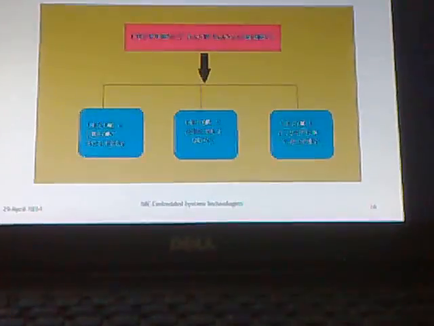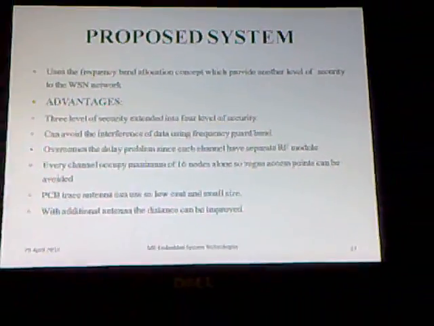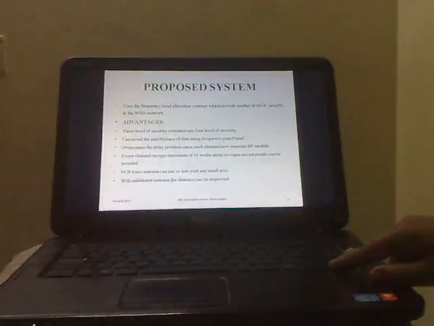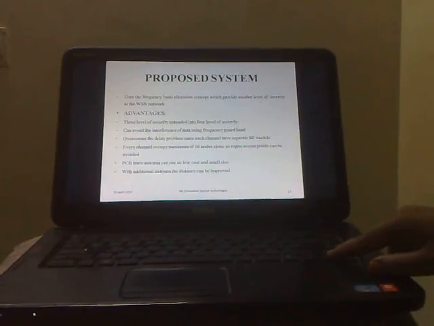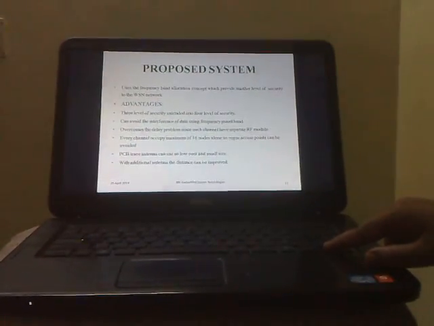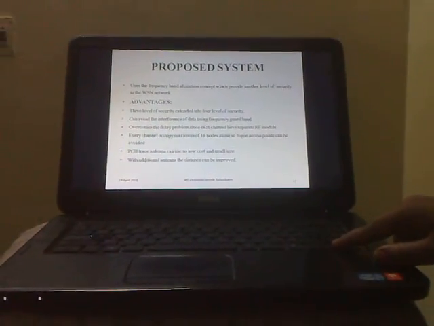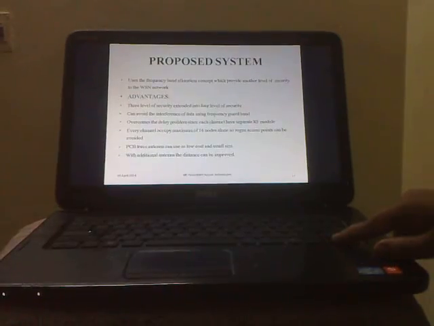Frequency band management. There will be 4 levels. Level 1 open access, level 2 secret key, level 3 cryptography and level 4 is frequency band management. The proposed system uses the frequency band allocation concept which provides another level of security to the WSN network. Advantages: 3 levels of security extended into 4 levels of security. So security will be more.